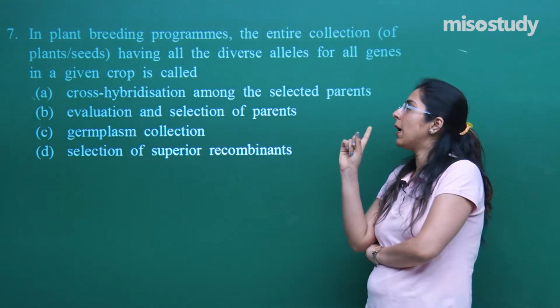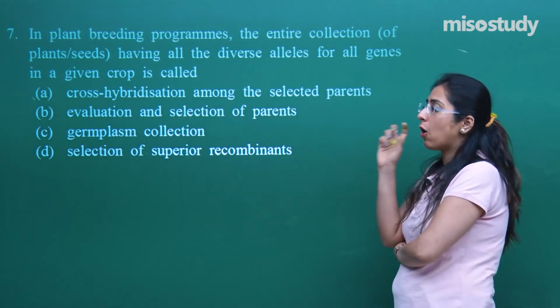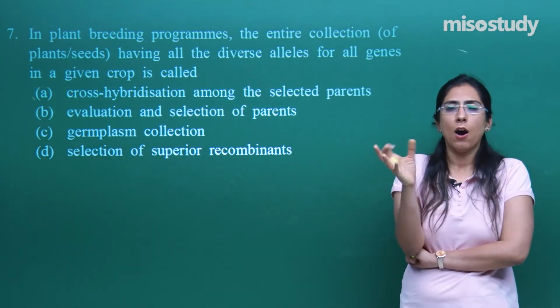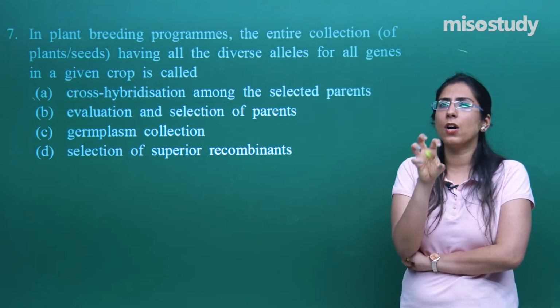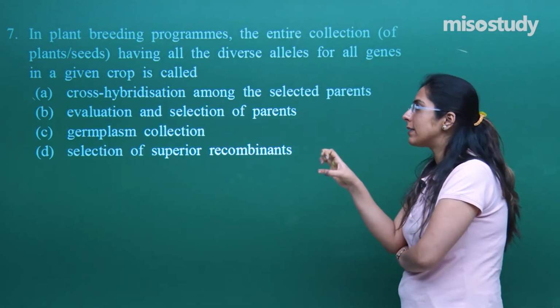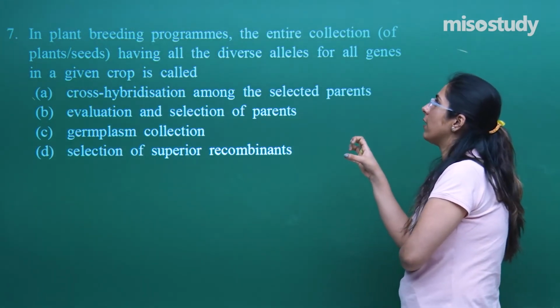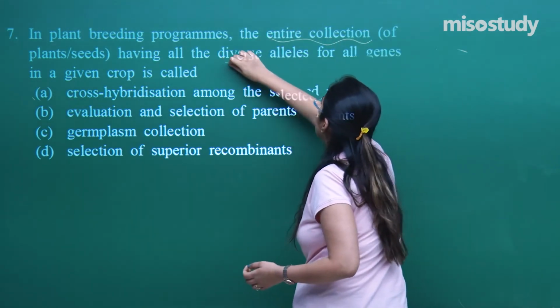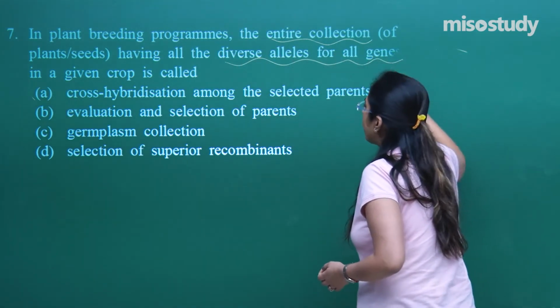Now, what is germplasm? We have to collect not only the desired alleles but all the alleles of those particular varieties. That is called their germplasm. It is written here that we have to collect the entire collection of all the diverse alleles of a gene in a given crop.